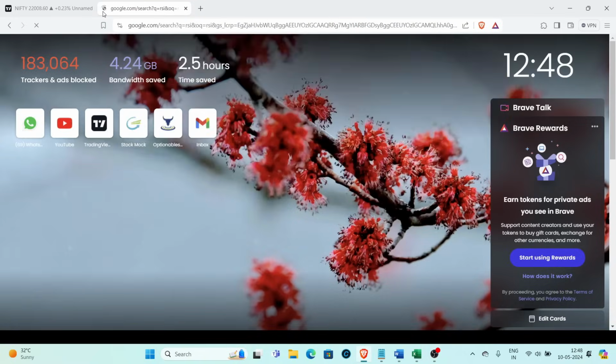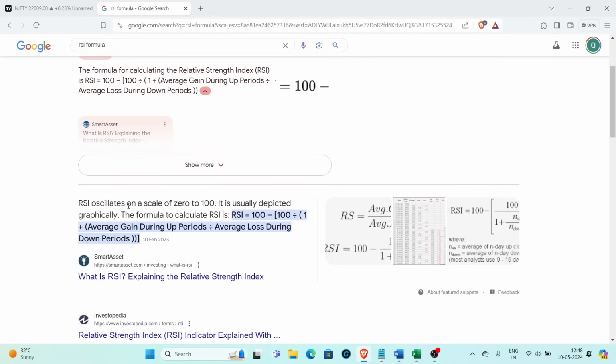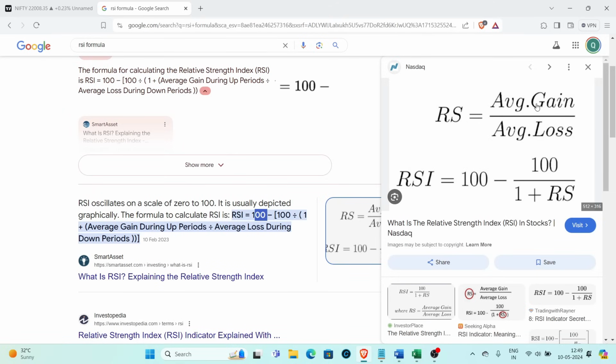I'll just put the RSI formula. You can see that RSI oscillates on a scale of 0 to 100. It's usually depicted graphically, and the formula to calculate RSI is 100 minus 100 divided by 1 plus the average gain during up periods divided by the average loss during down periods. The formula as such might look quite confusing, so you can see it right over here, but I will try to break this down for you and help you understand it better.